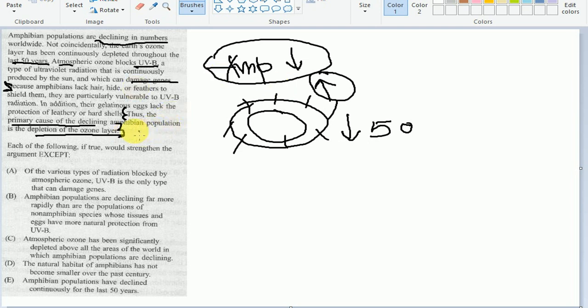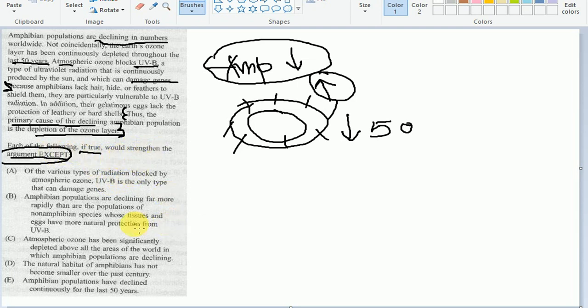So let's look at the question again. Each of the following, if true, would strengthen the argument except. Okay, this is an argument EXCEPT question. So we need to find the option which isn't strengthening the argument, right?